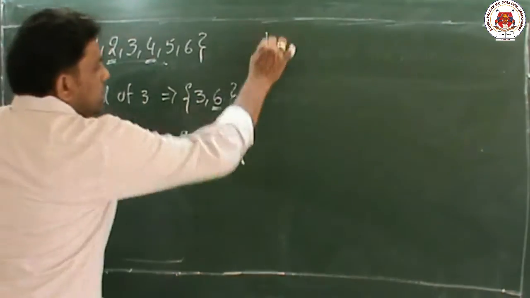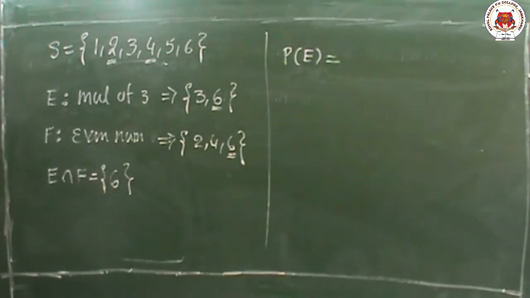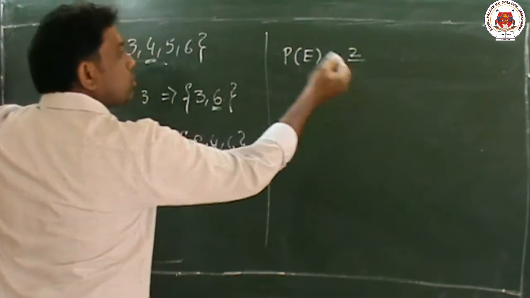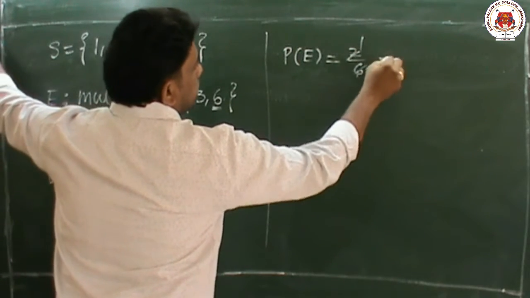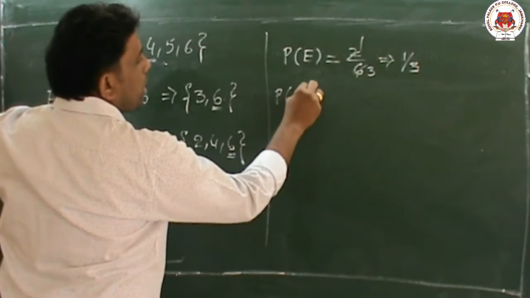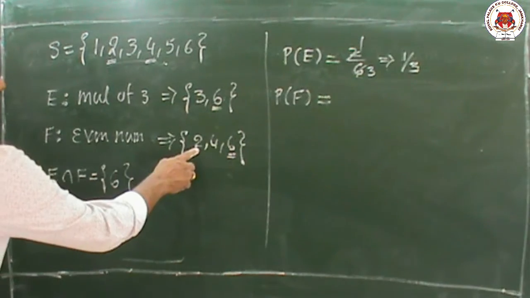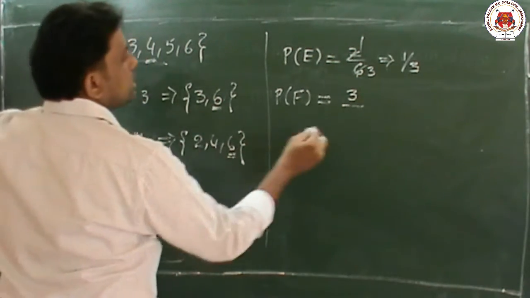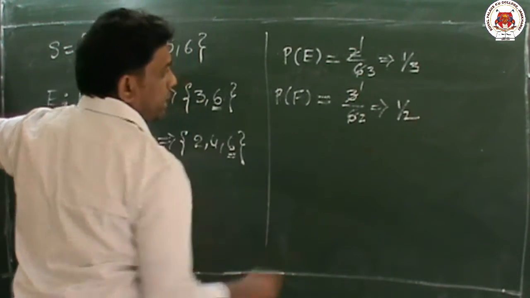Now, first we will find their probabilities. Probability of E means number of elements in E. The number of elements in E is 2, but the total number of elements is 6, so 2 by 6. 2 ones are 2, 2 threes are 6, so the answer is 1 by 3. Next we have to find P of F. P of F means number of elements in F. How many elements are there? 1, 2, 3. There are 3 elements in F, and the total is 6. We can write 3 ones are 3, 3 twos are 6. So the answer is 1 by 2.